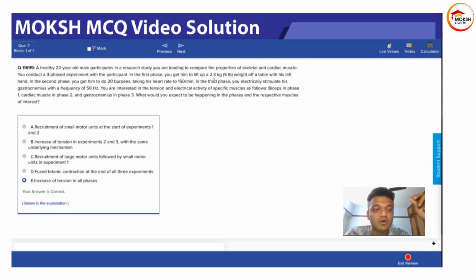Option C, recruitment of large motor units followed by small. No, first there are small motor units, then there are large motor units. So this is reverse. So option C can't be right. Fused tetanic contraction? No. There was no tetanus because cardiac muscle never undergoes tetany. Remember, this is a fact.